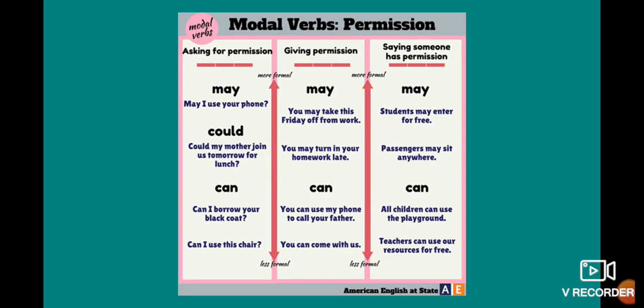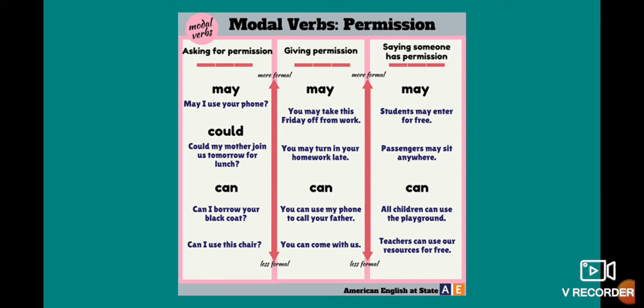And when you say someone has permission, okay, students may enter for free. Passengers may sit anywhere, or all children can use the playground. In that case, teachers can use our resources for free. So when you ask for permission, you have a question, that means this one is a request. But when you answer, you can say that you give permission or say that someone has permission.